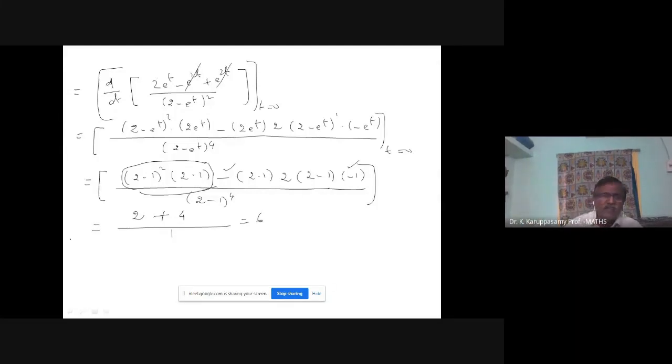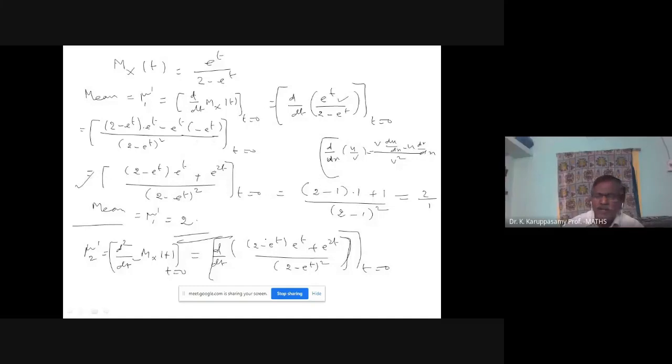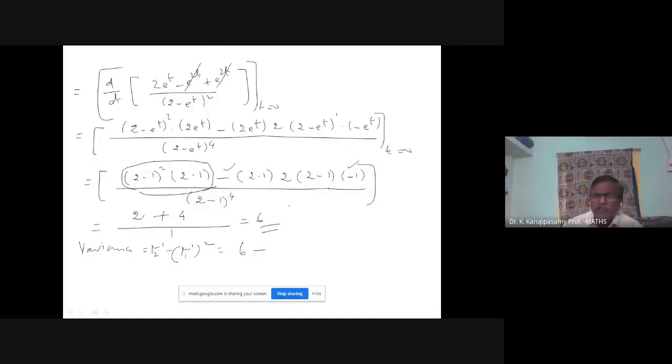Find the variance. So the variance is mu2 dash minus mu1 dash square. Mu2 dash is 6. Mu1 dash we obtained in the previous step. Mu1 dash is 2. So 6 minus 2 square, 6 minus 4. So the variance is also 2.